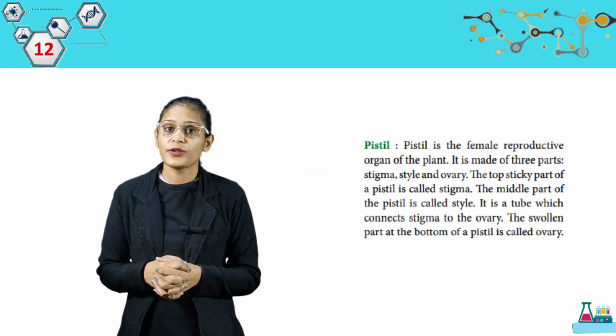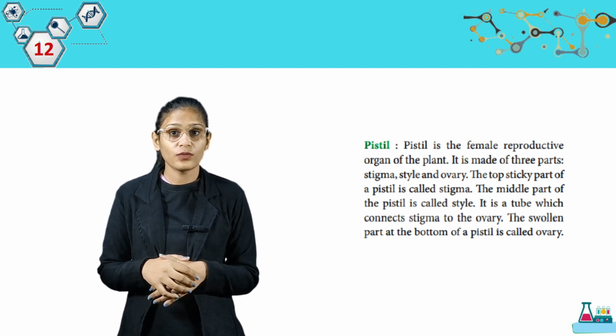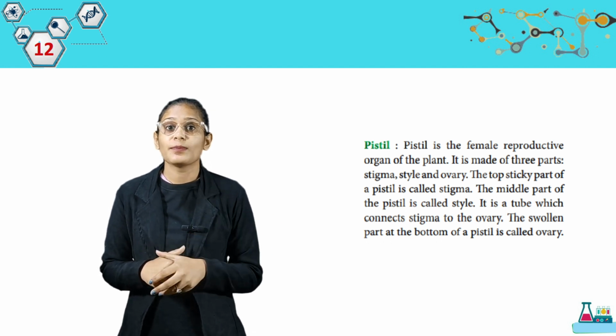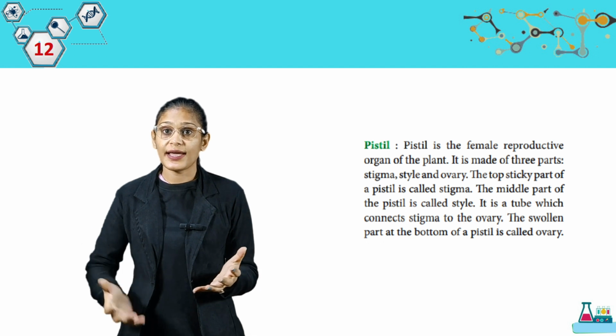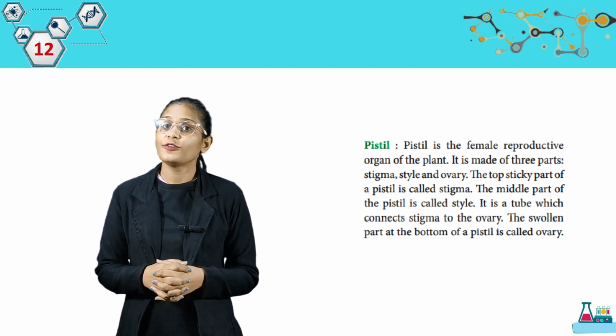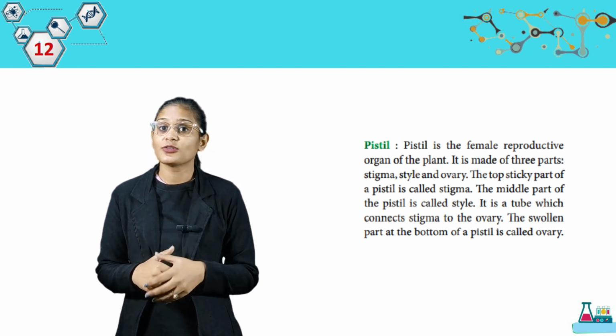Pistil is the female reproductive organ of the plant. It is made of three parts: stigma, style, and ovary. The top sticky part of a pistil is called stigma. The middle part of the pistil is called a style. It is a tube which connects stigma to the ovary. The swollen part of the bottom of a pistil is called ovary. So students, these are the different three parts of a pistil.